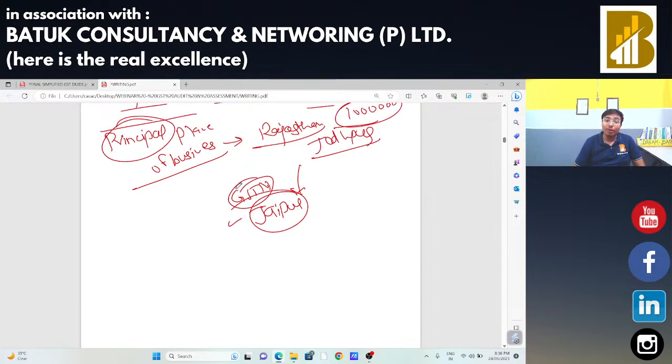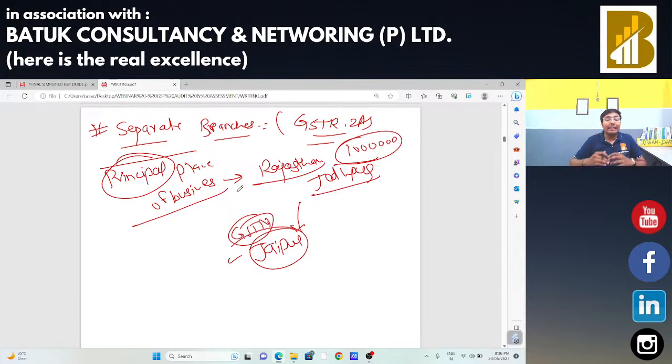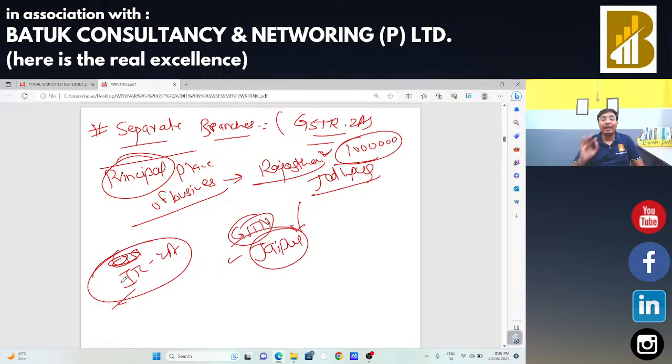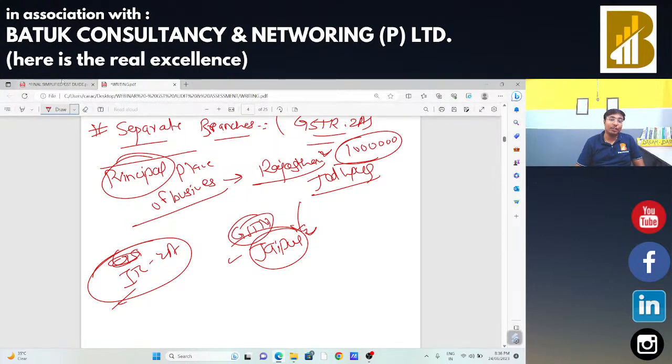In that case, there is one option available with me: I can transfer the input tax credit which is available in my Jodhpur office to my Jaipur office by filing form GST ITC 02A. The counterparty, that is my branch in Jaipur, has to accept the input tax credit and do the accounting as per the norms. They have to book that input in their books of accounts. After that, that branch can claim the input tax credit. That is the concept of the GST ITC 02A form.